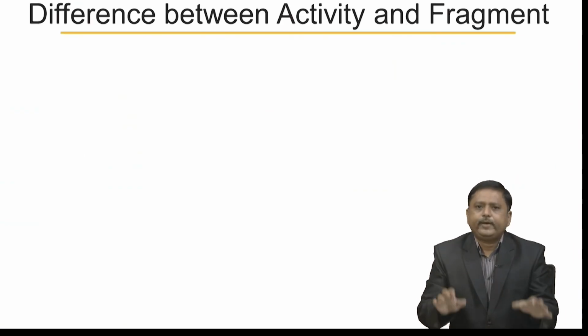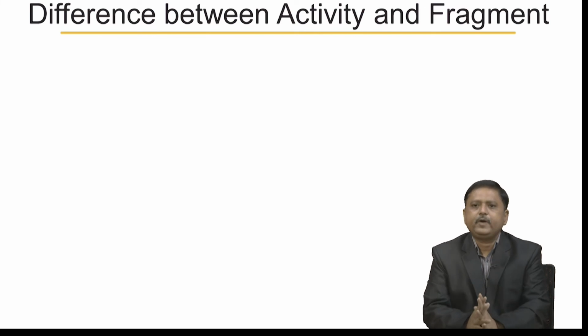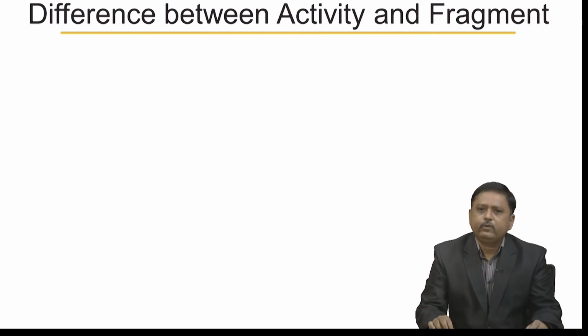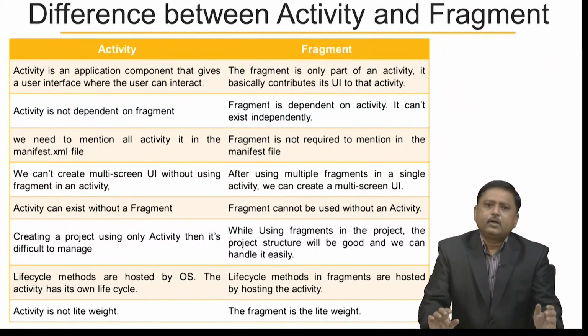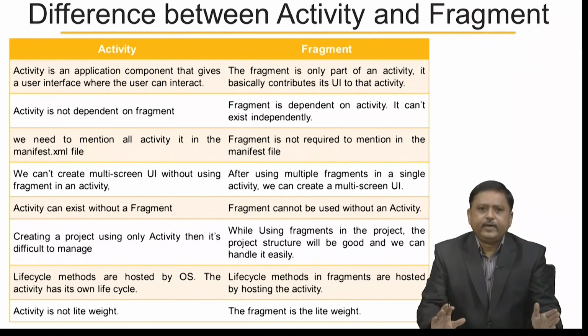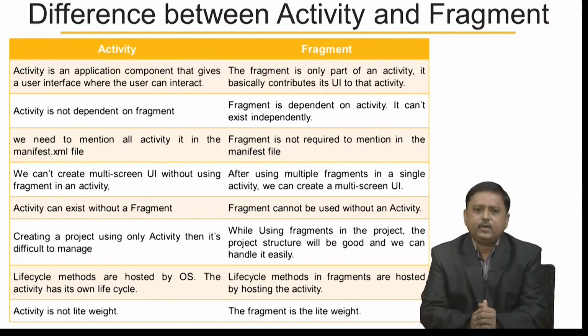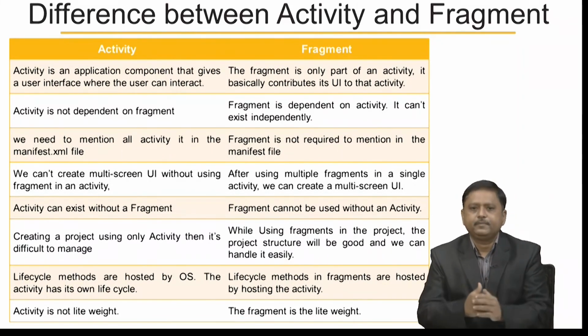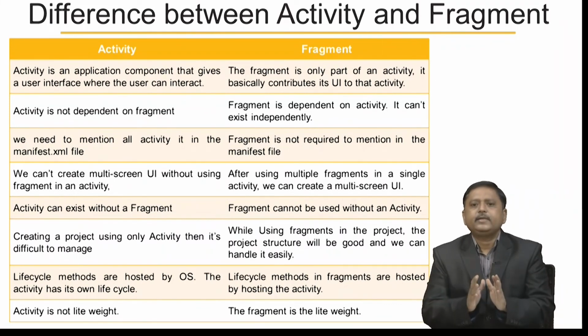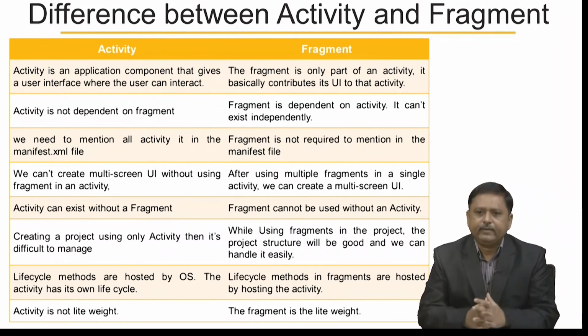Let us understand the difference between activity and fragment. We want to list the differences. First, an activity is an application component that gives a user interface where the user can interact. A fragment is only part of an activity.